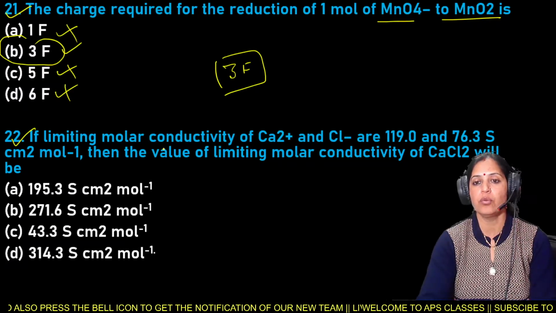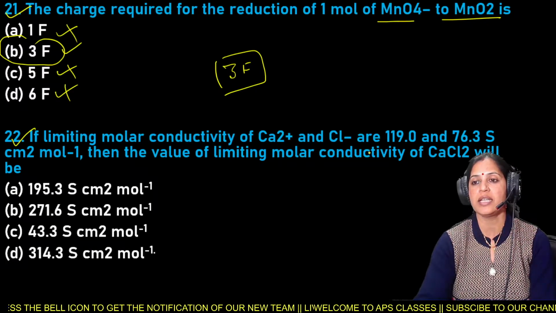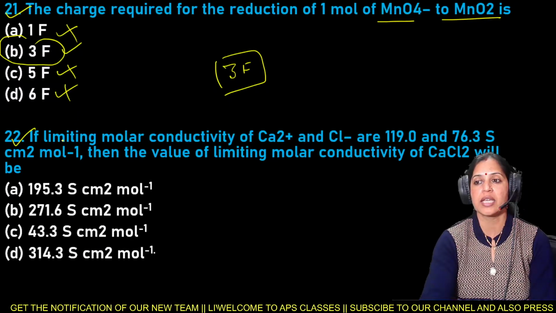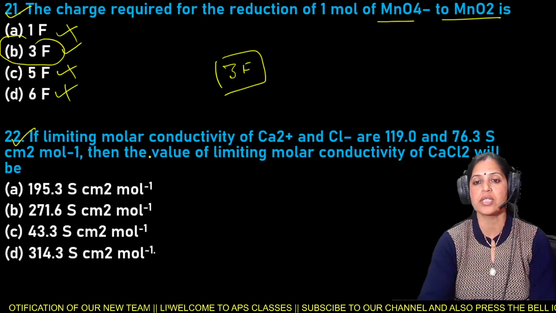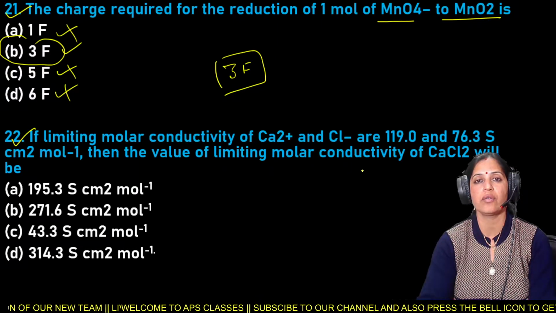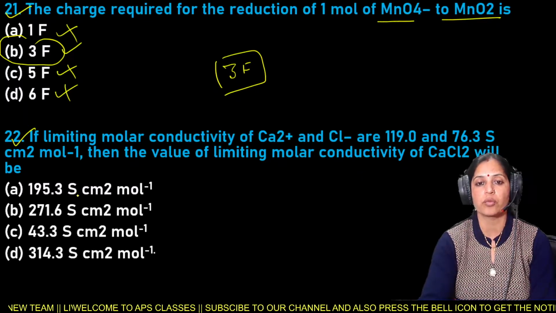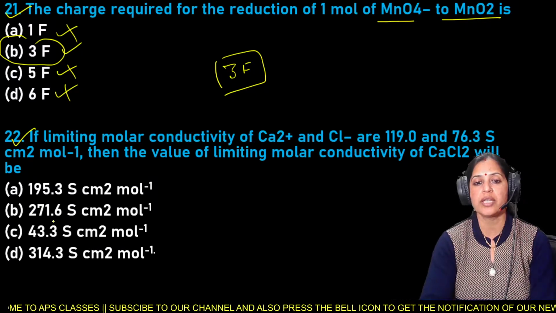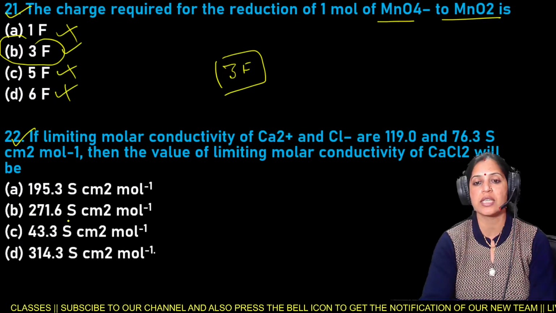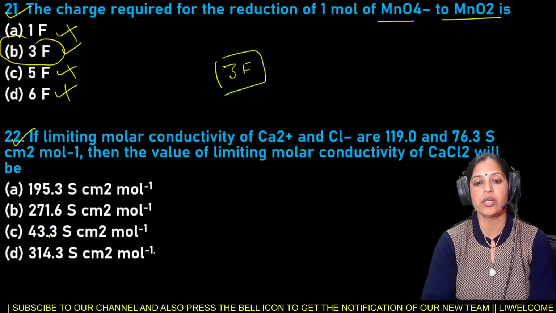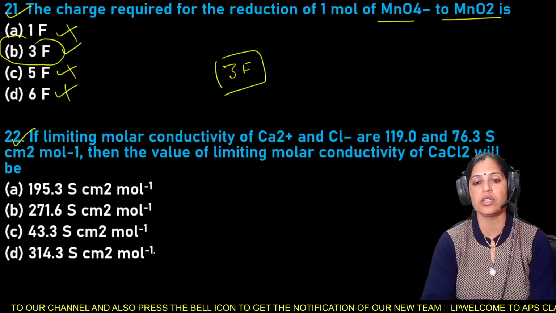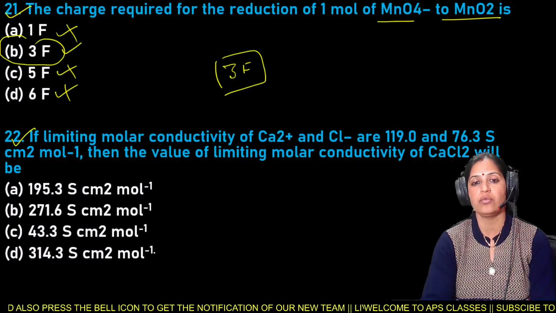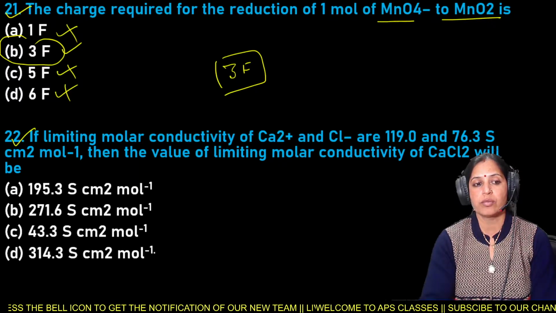If limiting molar conductivity of Ca2+ and Cl- are 119.0 and 76.3 S cm² mol⁻¹, then the value of limiting molar conductivity of CaCl2 will be. Options are 195.3 S cm² mol⁻¹, 217.6 S cm² mol⁻¹, 43.3 S cm² mol⁻¹, and the last one is 314.3 S cm² mol⁻¹. So it is question number 22.